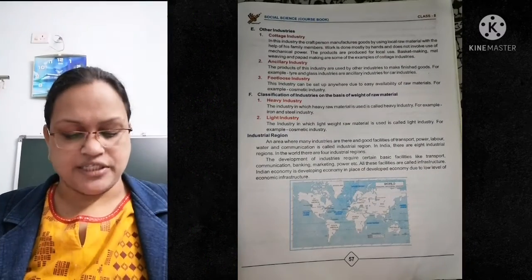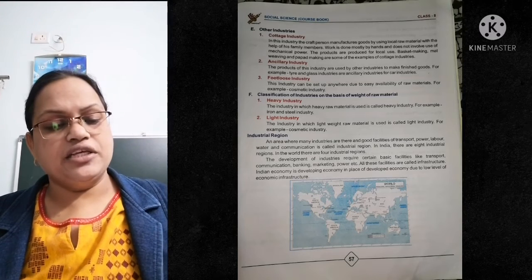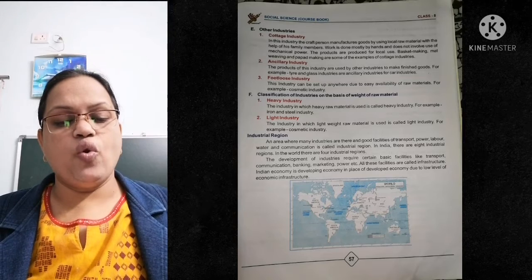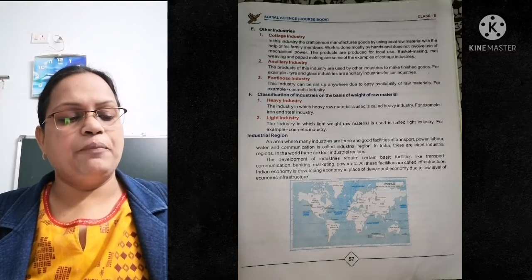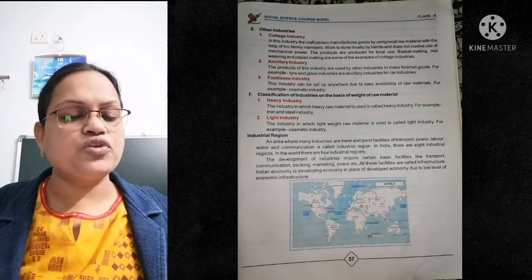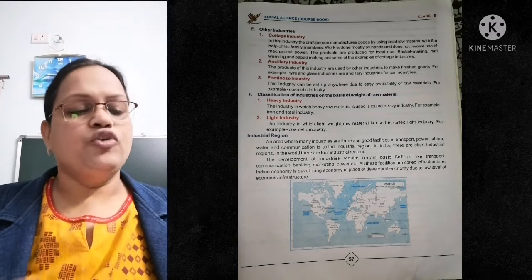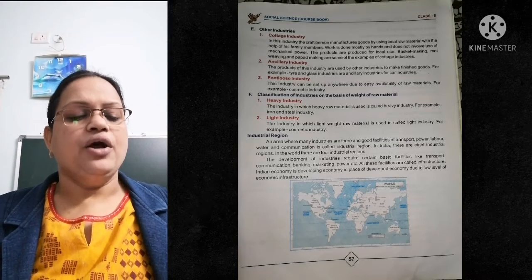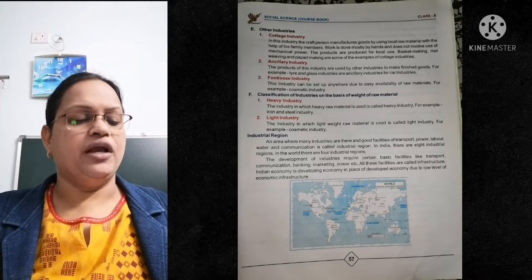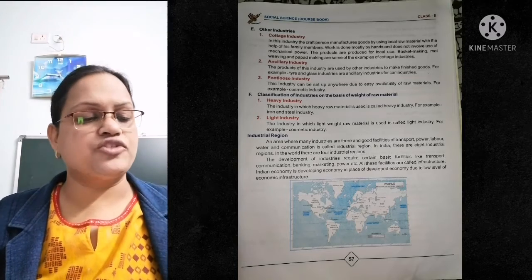Other industries, let us see on page number 57, E1, that is other industries. In this industry, the craft person manufactures goods by using local raw material with the help of his family members. Work is done mostly by hands and does not involve use of mechanical power. No machine. Products are produced for local use.